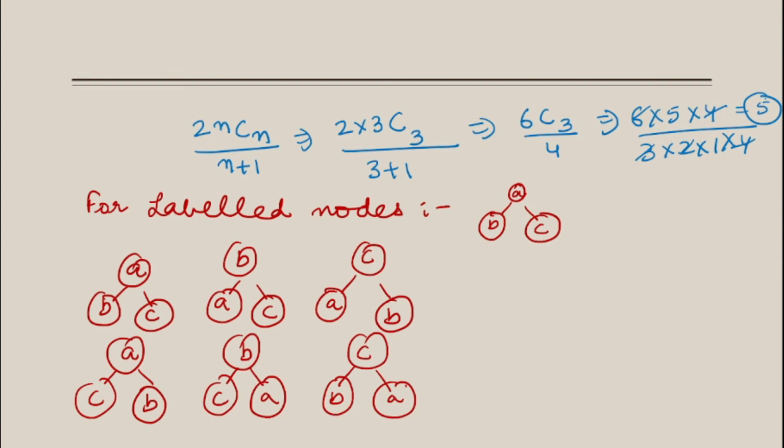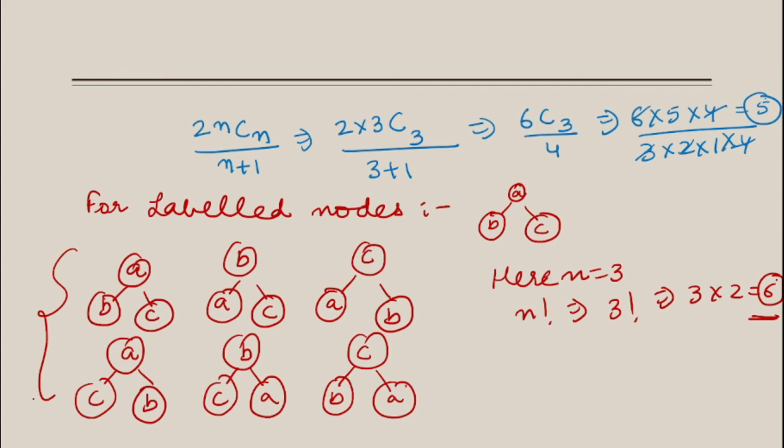Here n is equal to 3, so n factorial is 3 factorial, which is 3 into 2, equal to 6. So we are getting 6 trees over here, right?